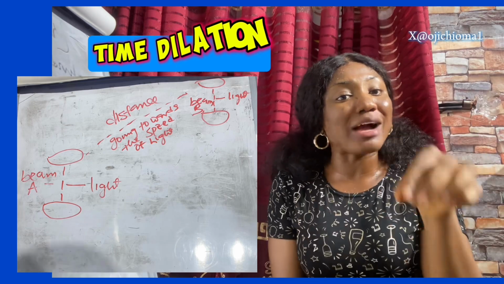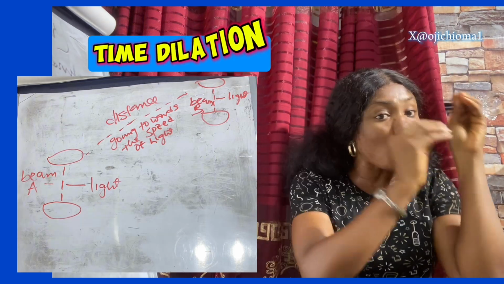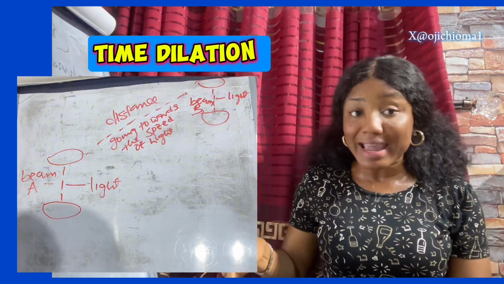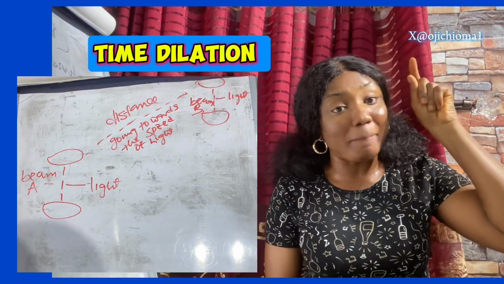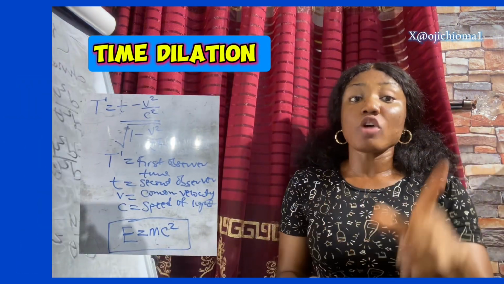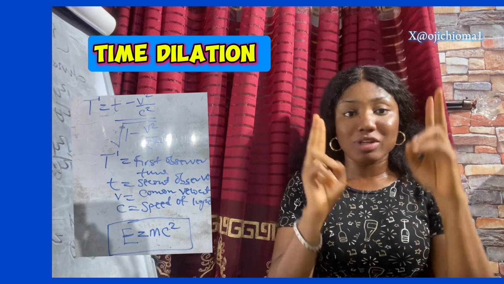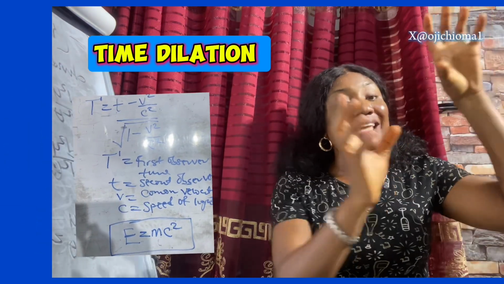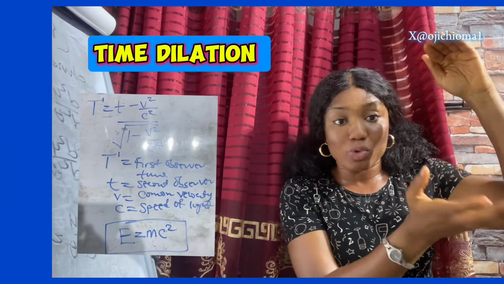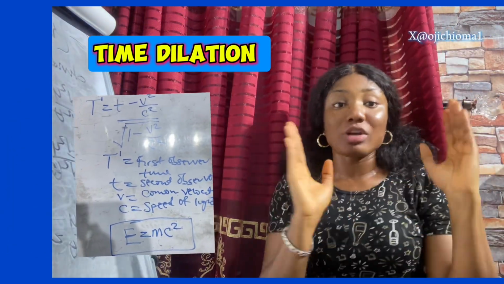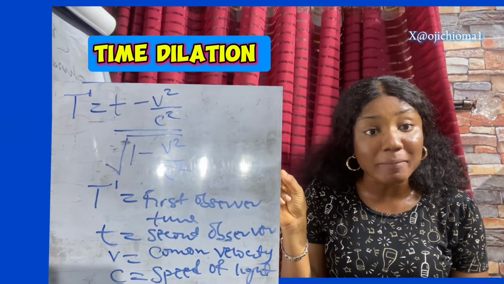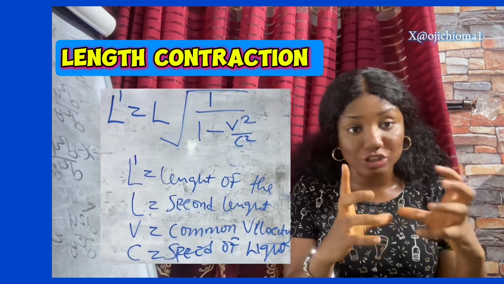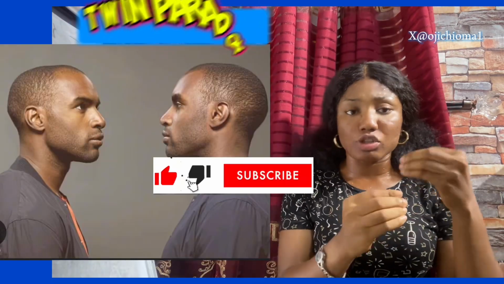The reason we say that beam B is experiencing slower time is for one reason. We are saying that the speed of light of beam A and the speed of light of beam B must be constant. So for the speed of light to be constant, something must happen. Their distance apart differs, and when their distance is apart, their time will differ. So that's the principle. This is the formula of time dilation, and this is the formula of length contraction.